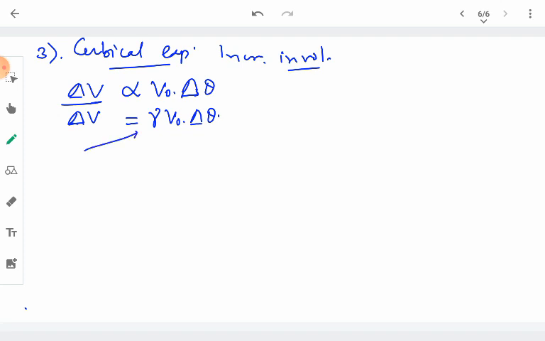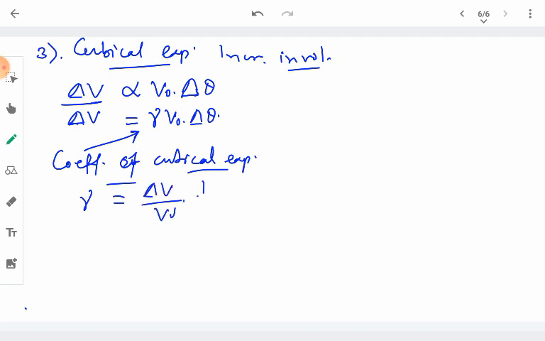This constant of proportionality depends upon the kind of solid we are making use of. It is an internal property of the solid, and it is called the coefficient of cubic expansion, or cubical expansion or volumetric expansion. From this equation it is calculated as delta V upon V naught into 1 upon delta theta.